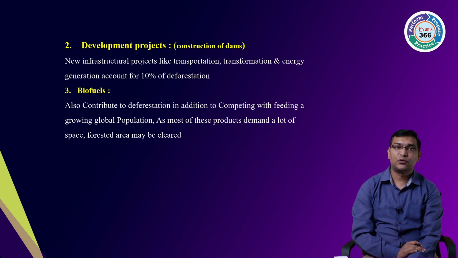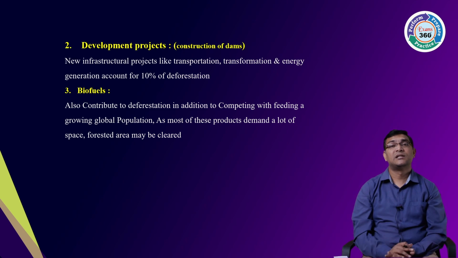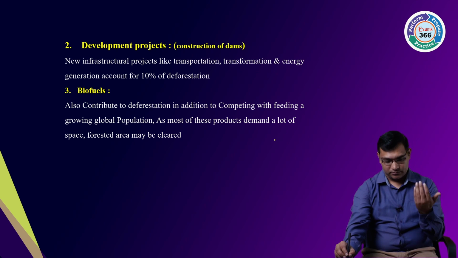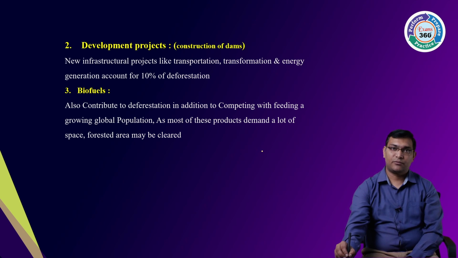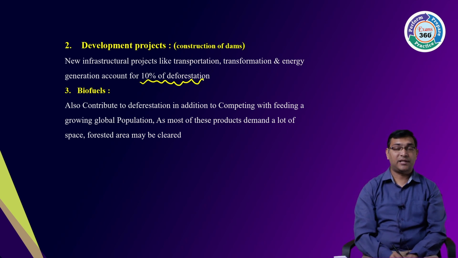Second, infrastructural projects, construction of roads, railways, bridges or other transportation, energy like solar panels, wind energy, etc. They create 10% of the deforestation. Then biofuels.